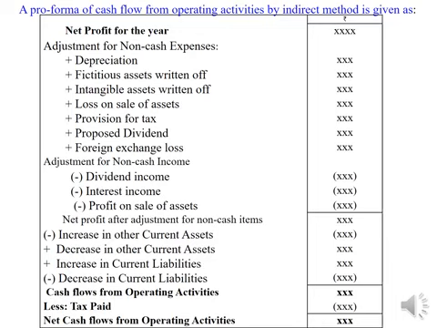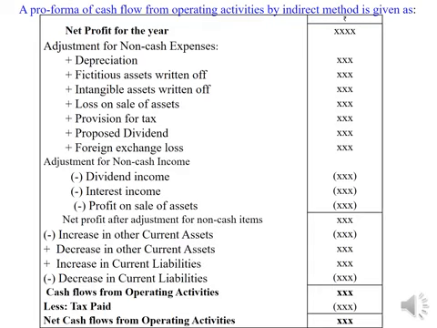To this net profit after adjustment of non-cash items, we have to adjust changes in working capital. Keep in mind, working capital consists of current assets and current liabilities. While considering current assets and current liabilities, cash, bank, cash equivalents and BOD, bank overdraft, should not be considered here. So increase in current assets has to be subtracted from net profit after non-cash items adjustment. Decrease in other current assets should be added back.